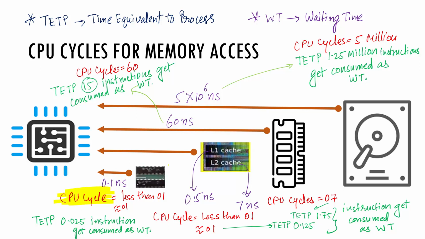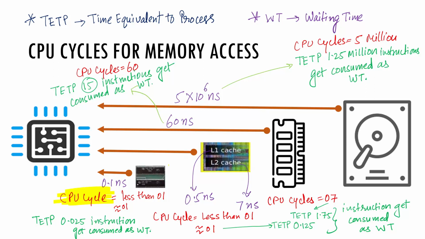For RAM, time equivalent to processing 15 instructions will get consumed as waiting time. And for the hard disk, the time equivalent to processing 1.25 million instructions will get consumed.